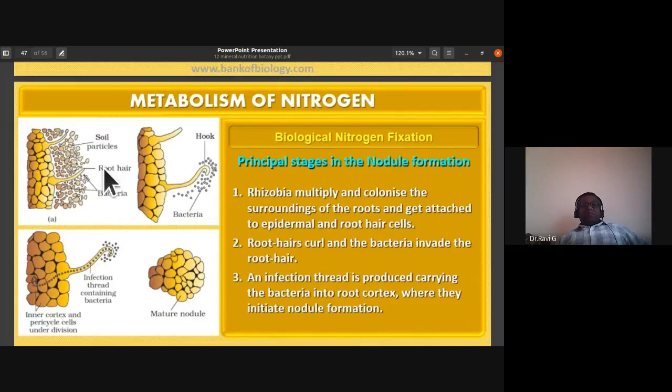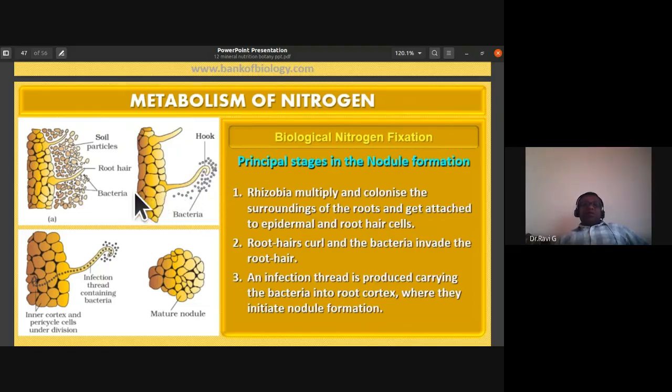So these diagrams are required whenever you are writing the stages in the nodule formation. See, the rhizobia multiply and colonize the surroundings of the roots and get attached to the epidermal and root hair cells. The root hair curls and the bacteria invade the root hair.